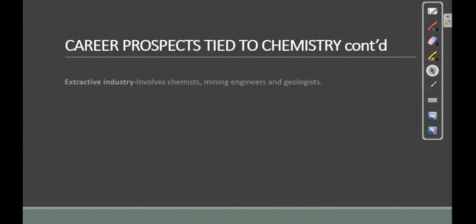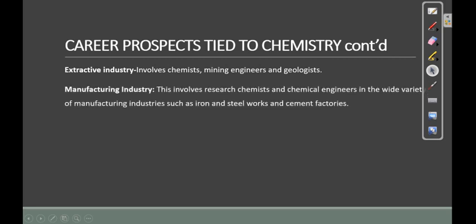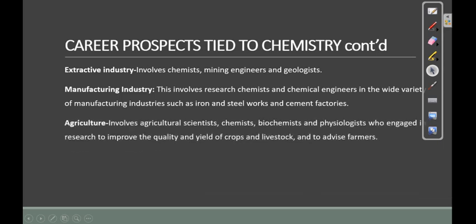Also, in the extractive industry, we have chemists, mining engineers, and geologists. The manufacturing industries involve research chemists and chemical engineers in a wide variety of manufacturing such as iron and steel work and cement factories.